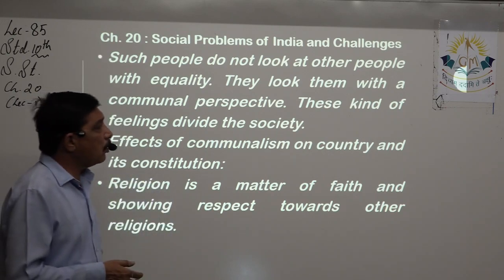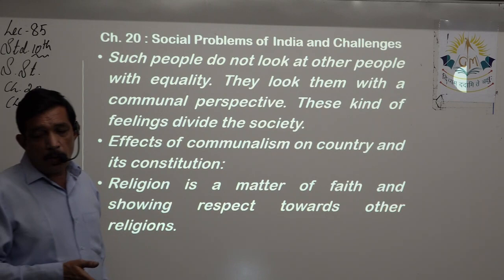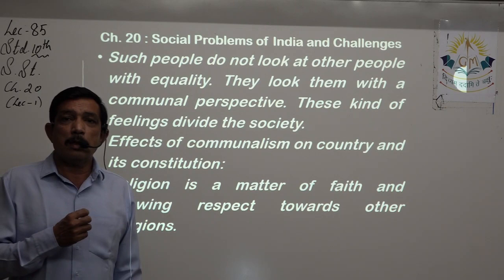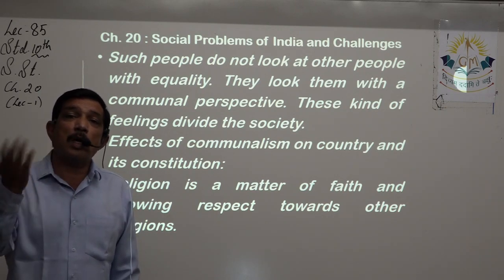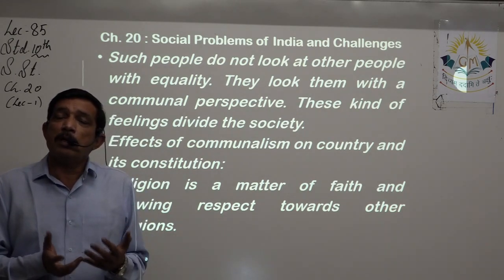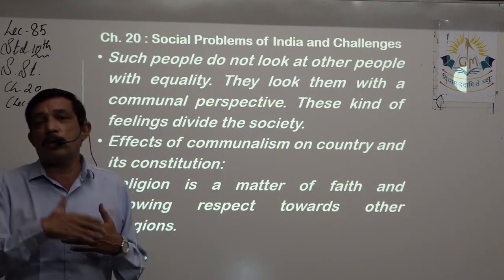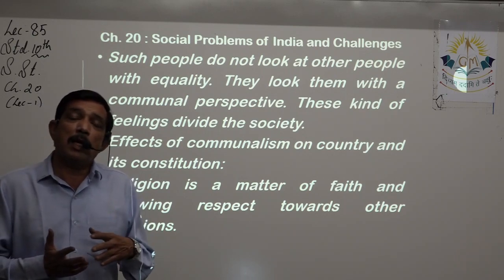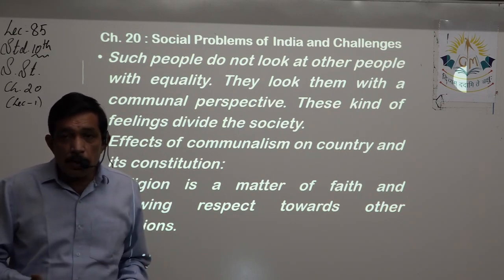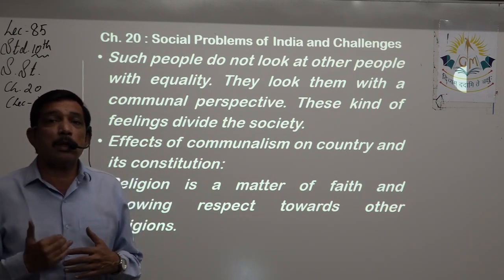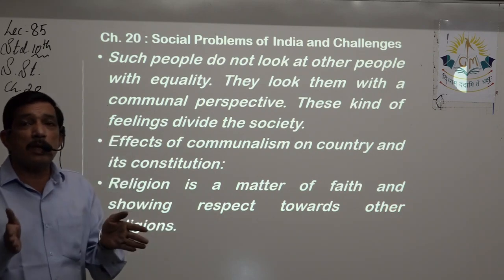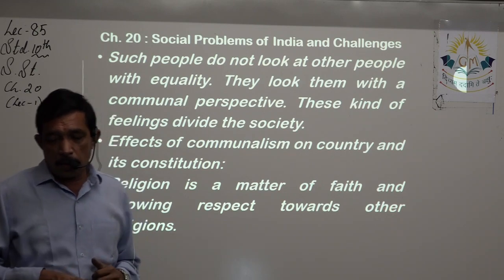So such people do not look at other people with equality, they look at them with a communal perspective. Yes, that he is not from my religion, that is the first thing that they see. He belongs to another religion. So discrimination already starts when you see that this person does not belong to my religion, he belongs to another religion, right? So I should get help and support from my religion, I should help and support people belonging to my religion and not others. Once the discrimination starts, it keeps on happening. This kind of feeling divides the society into many compartments.